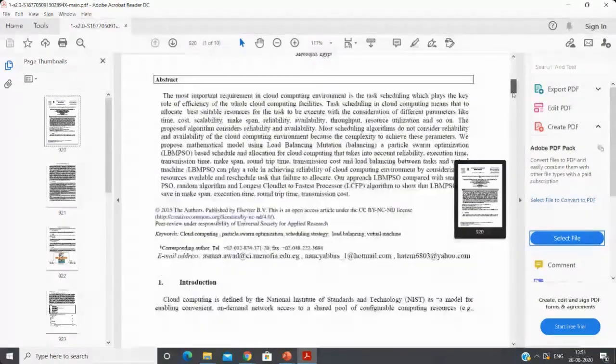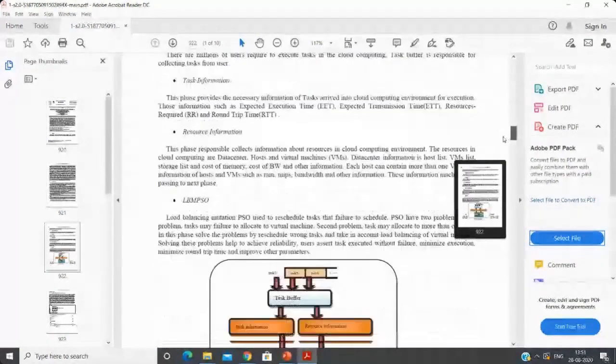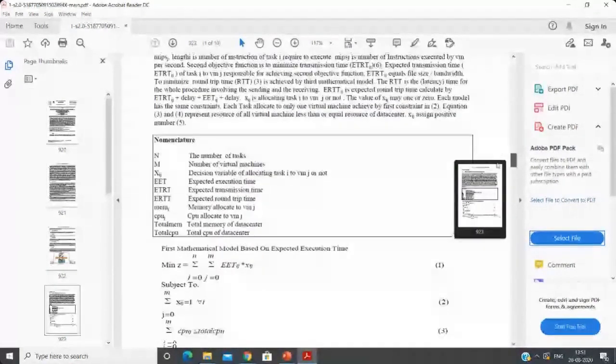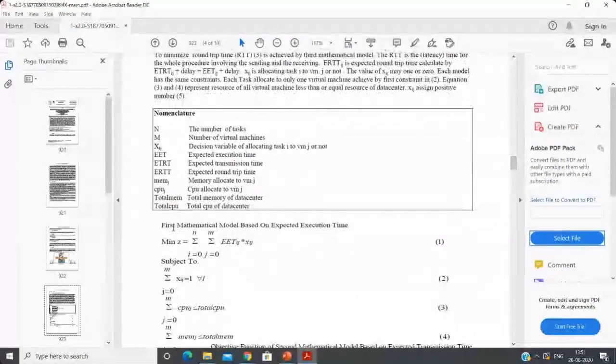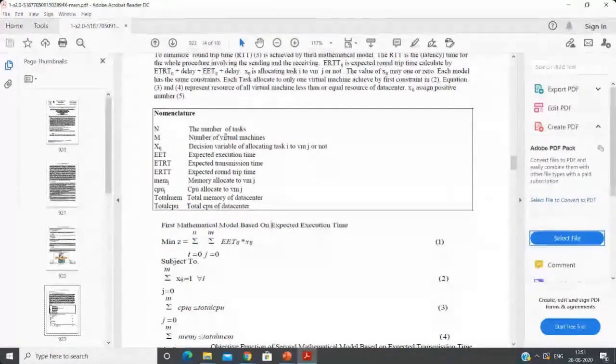Here we have different tasks, and each task has different subtasks. They considered this fitness function, which is the expected execution time. Here n is the number of tasks, m is the number of virtual machines, and xij is the decision variable of allocating task ti to VMj.